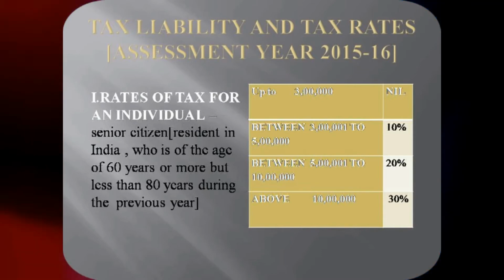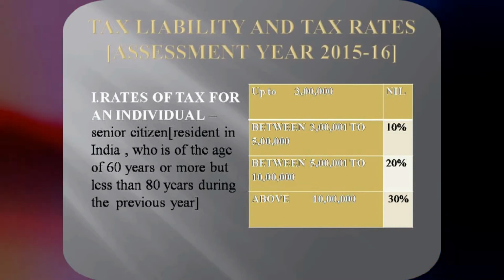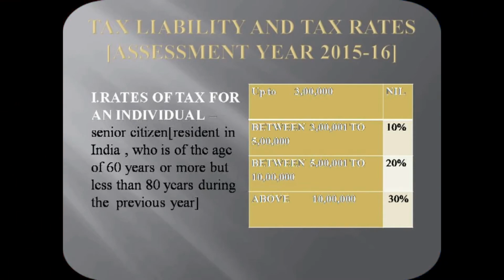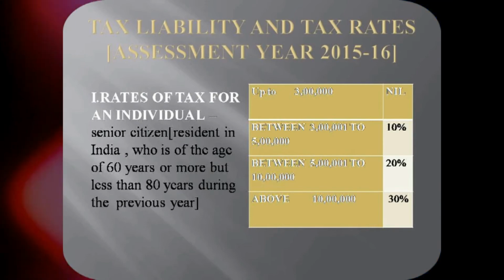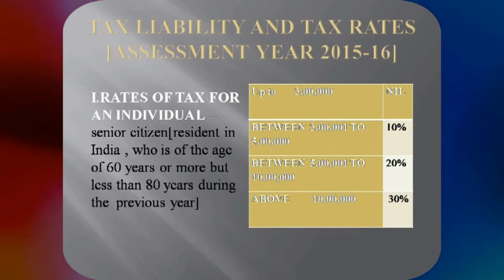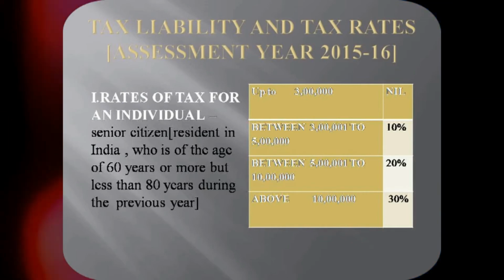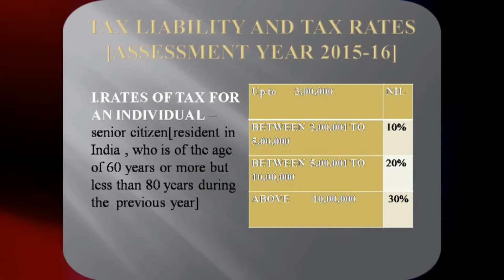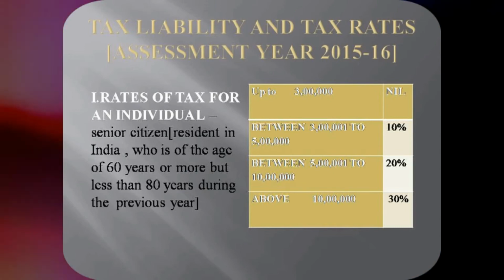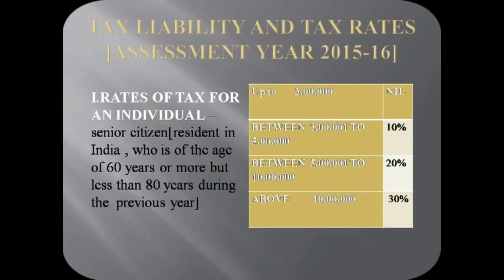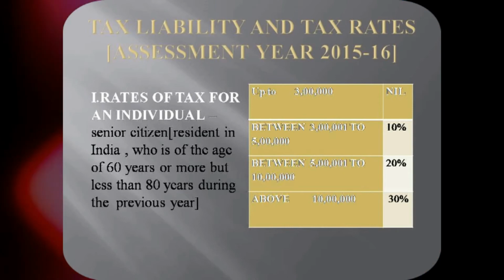So after this 20,000 rupees, after having calculated the tax, we have to go through surcharge and other things. This is a simple calculation. If you are not able to get the income of any person, you can ask them what is the tax payable by them, what is the tax they have paid. Approximately, if you are an expert, definitely you will be able to come to a conclusion about what their income is. So this is one simple example I have given.